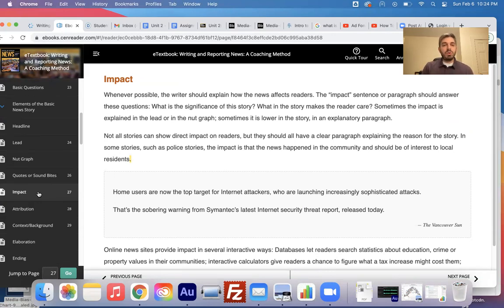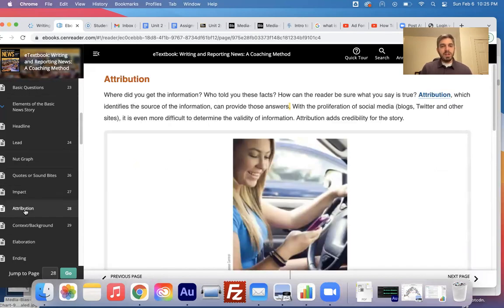Not all stories can show direct impact on readers, but they should all have a clear paragraph explaining the reason for the story. In some stories, such as police stories, the impact is that the news happened in the community and should be of interest to local residents.